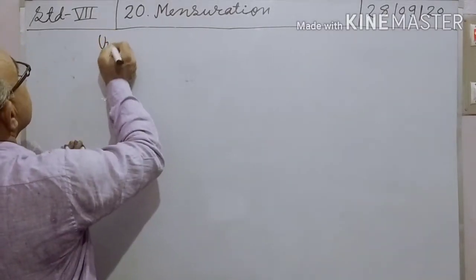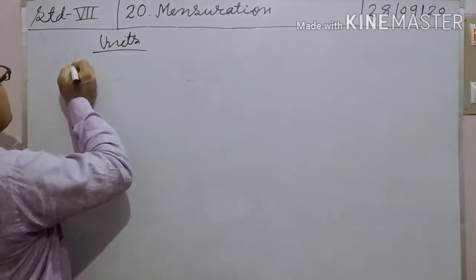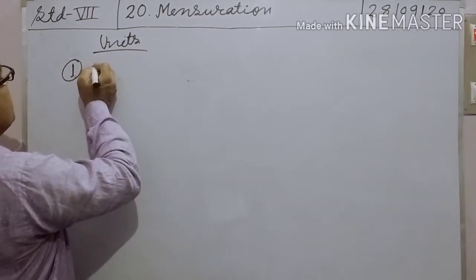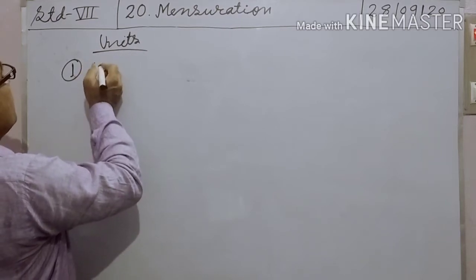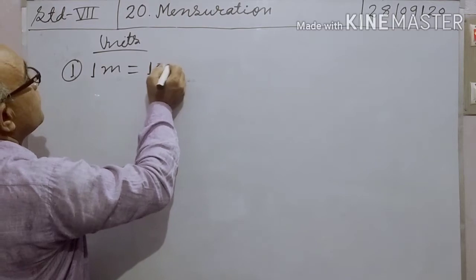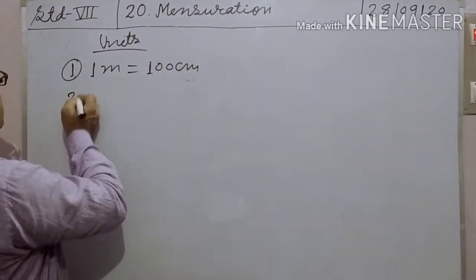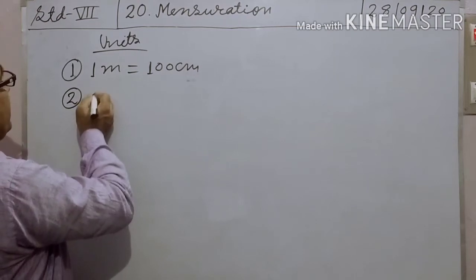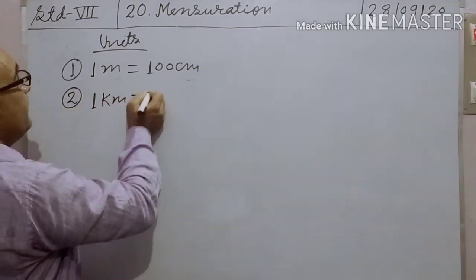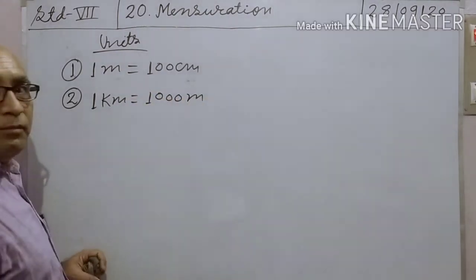First unit is 1 meter equal to 100 centimeter. And second important unit is 1 kilometer equal to 1000 meter.